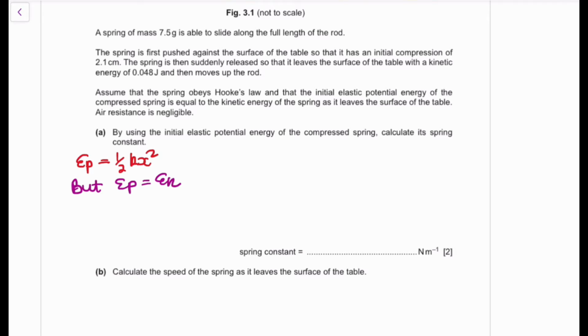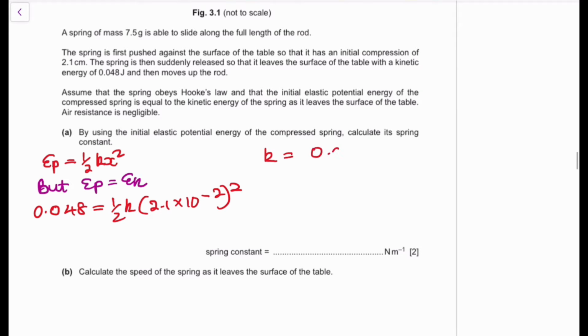So in this case, 0.048 is going to be equivalent to 1/2 k. What is our extension, converted, guys, to meters? Base units always in physics. So you have 2.1 times 10 to the power of -2, squared. So your value of k is going to be 0.048 multiplied by 2, divided by 2.1 times 10 to the power of -2, all of that squared.